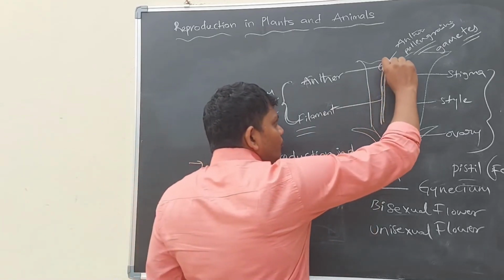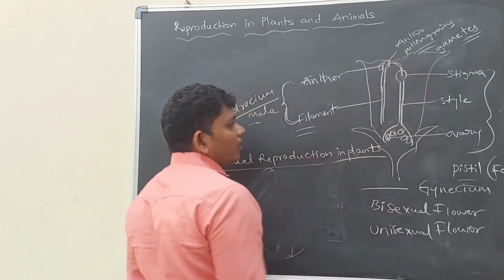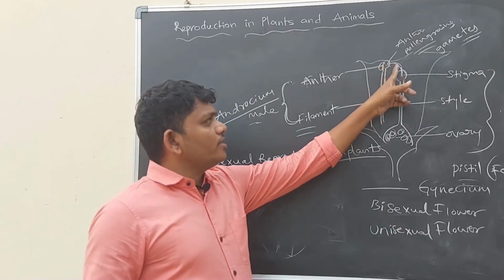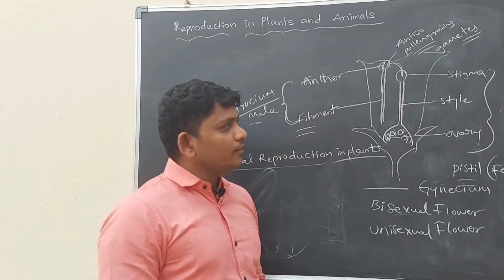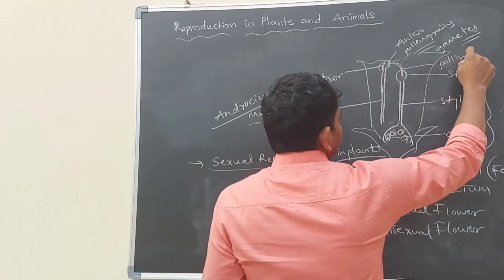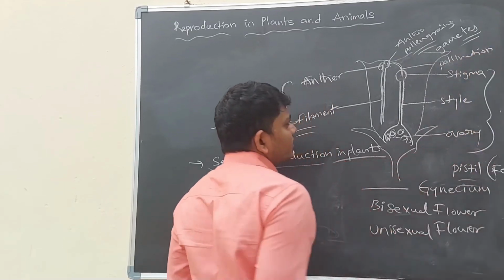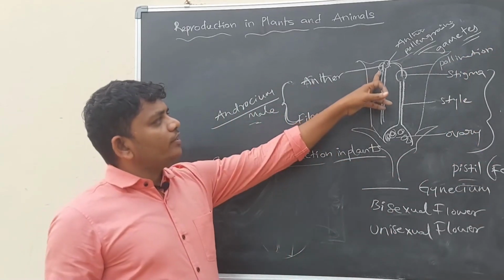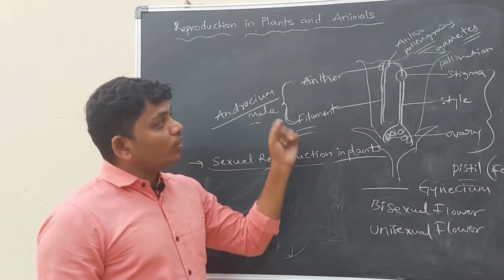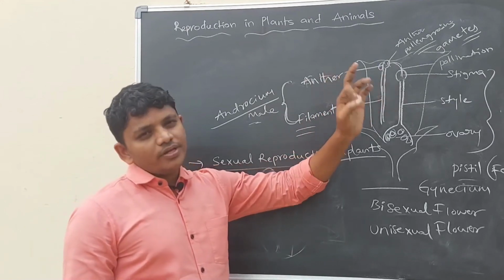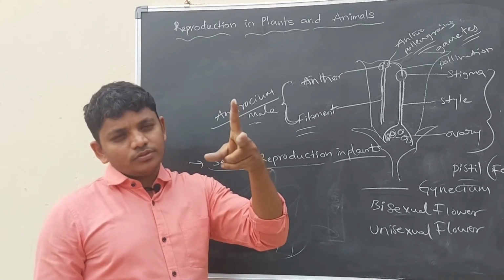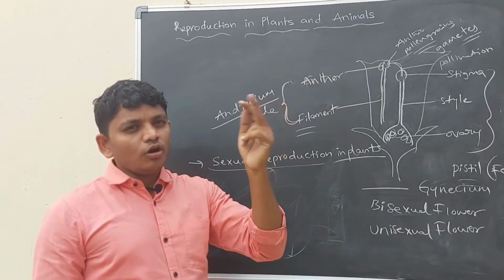Whenever these pollen grains reach the stigma of the female sexual part, then pollination is completed. Pollination is nothing but the reaching of pollen grains to the stigma. Pollination occurs in two types: self-pollination and cross-pollination.